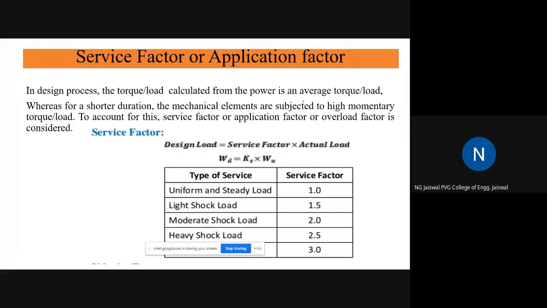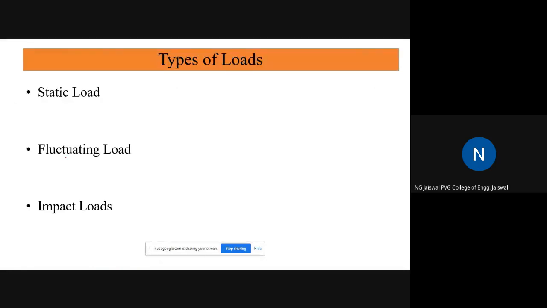So we are trying to give the best, and hopefully you are also trying your best to accept this. Now the application factor, which we saw yesterday, but to revise: in some cases, particularly during starting and stopping of some machines, there is an experience of large load, large torque, large force. To take this into account, we have to use some service factors. This will be more elaborated when we actually use the service factors in some numericals.